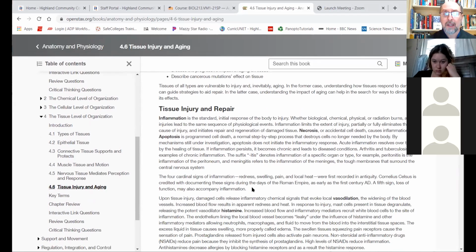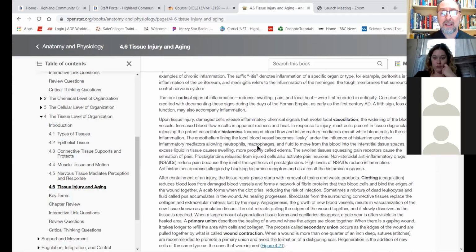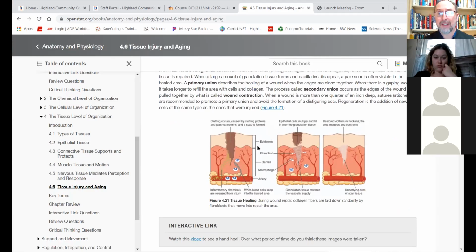And so this is all tissues kind of respond in similar ways to similar things, whether it's muscle or nerve tissue. One of the things that they respond to in similar ways is that infection and physical injury causes inflammation.